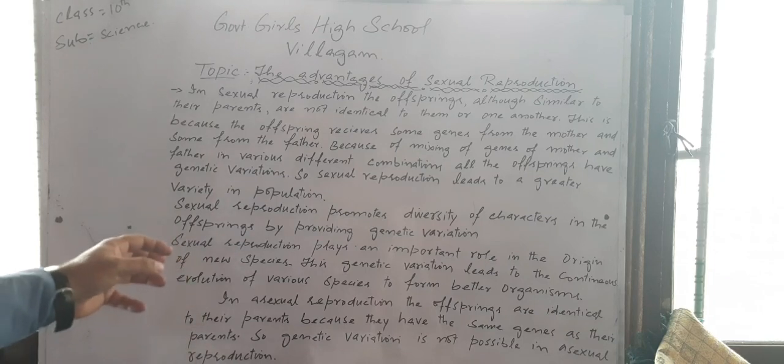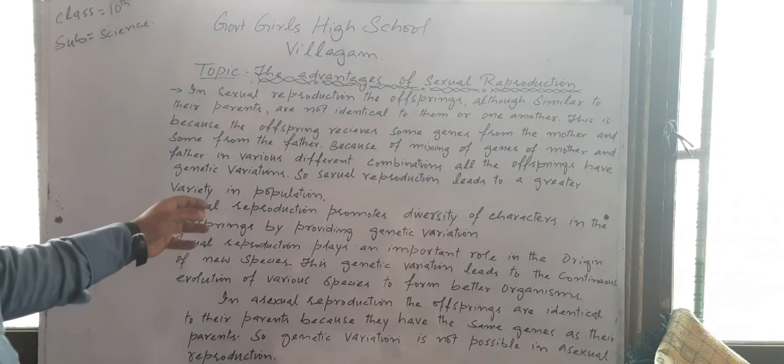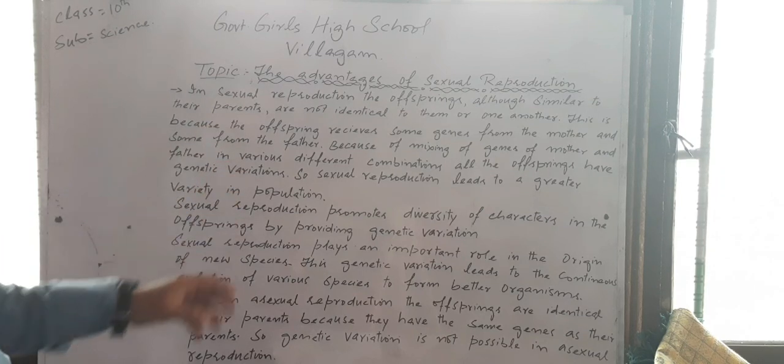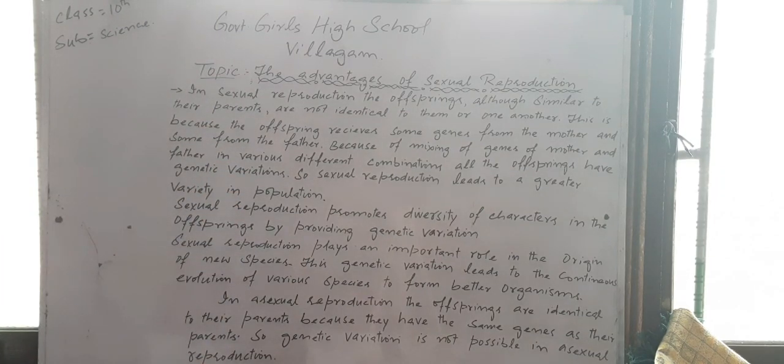And I told you why evolution or diversity of characters takes place: because there is variation of genes, and these genes come from different organisms of the same species. Males have their own genes and females have their own genes. The combination of these genes gives rise to better organisms.